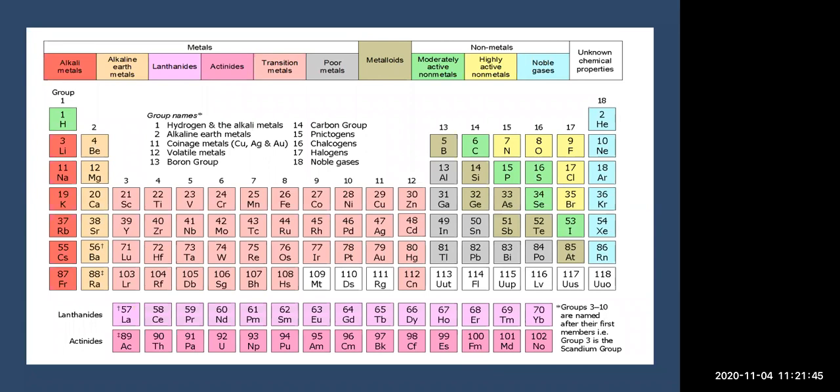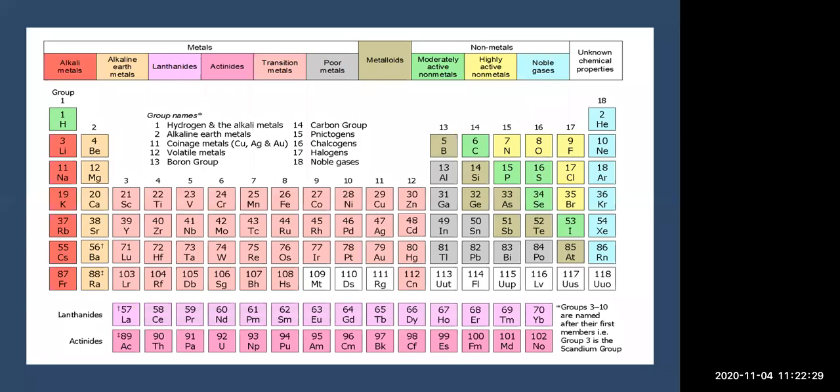So in the exam it can be asked which are the metalloids, and you have to write the names. Then which are the non-metals, which are the moderately active non-metals, which are the highly active non-metals. You can take a screenshot because this is a very informative periodic table where you can understand which element is an alkali metal, which is in the lanthanide series, which is a transition metal. For each group a specific name is given, and you can see in the group names I have written which name is given to which group. After that come the elements with unknown chemical properties. Here you can see the white colored boxes; these are all the unknown chemical properties.